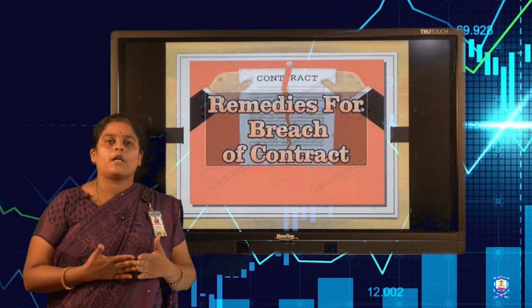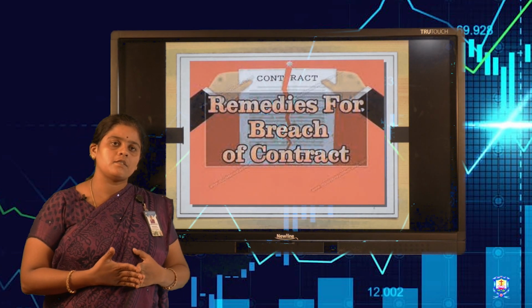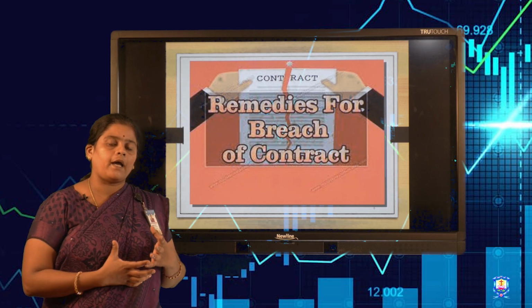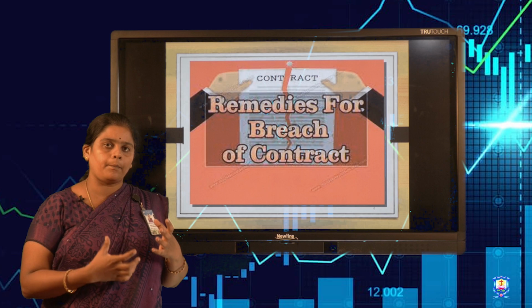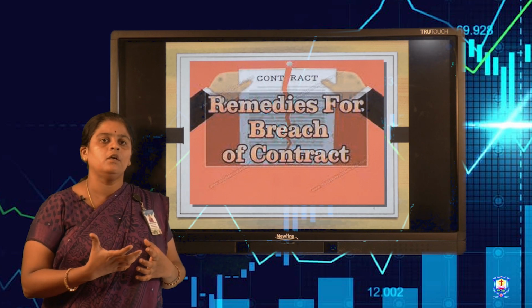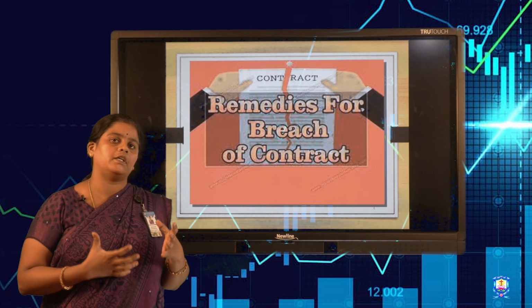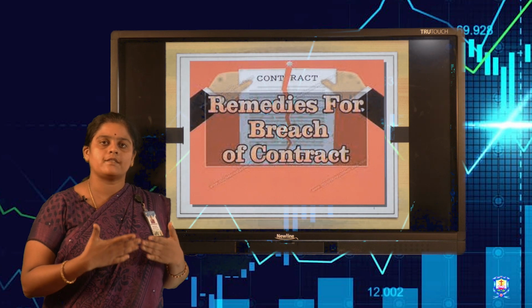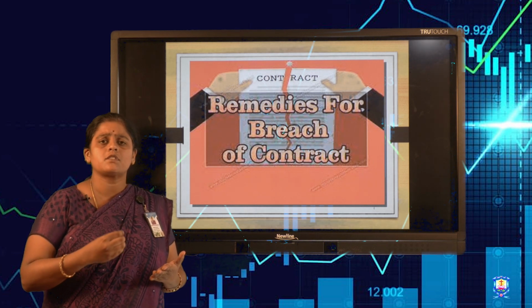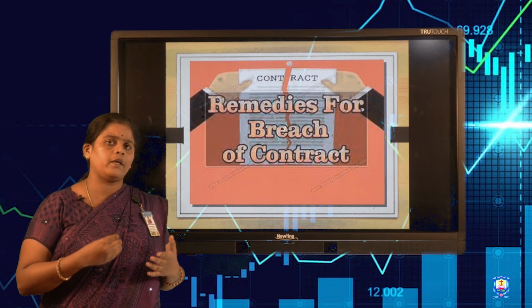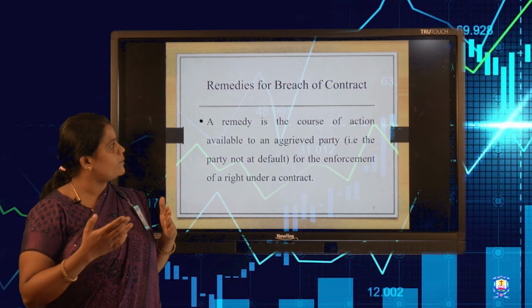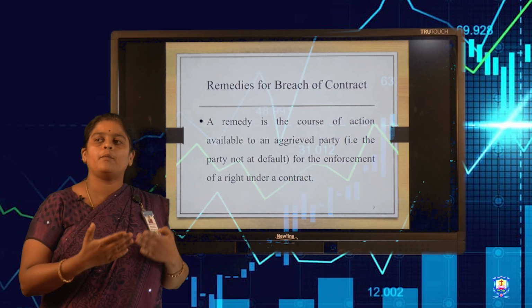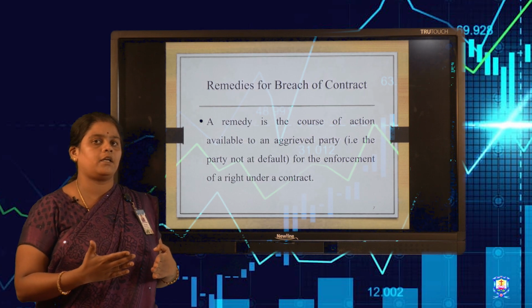Next, remedies for breach of contract. Remedies means that the aggrieved party, the wounded party, suffers some losses. For that wounded party, who is not in default of the contract, we give some compensation. That is called remedies for breach of contract. We give some type of remedies, either monetary or non-monetary. Remedies for breach of contract means a course of action available to the aggrieved party who is not in default.